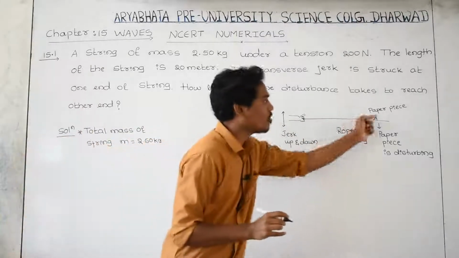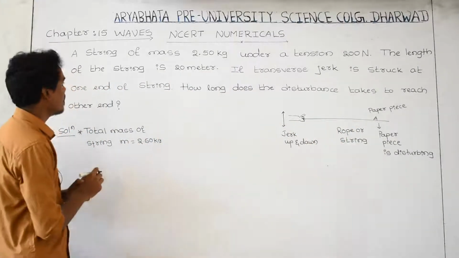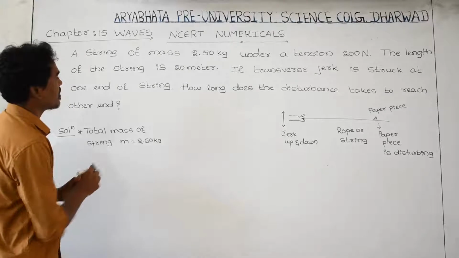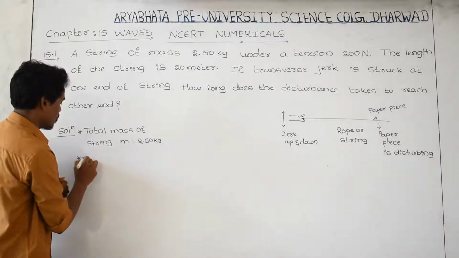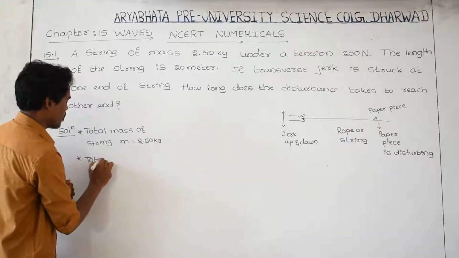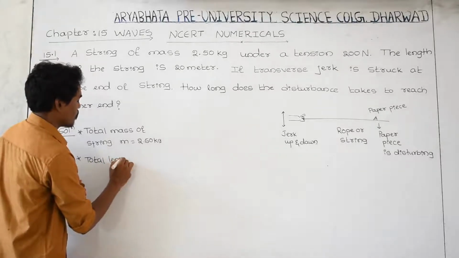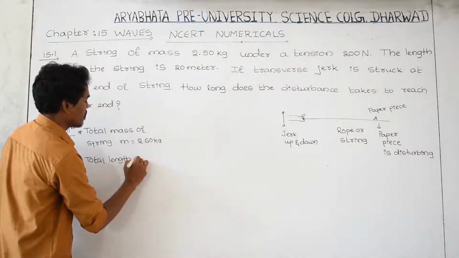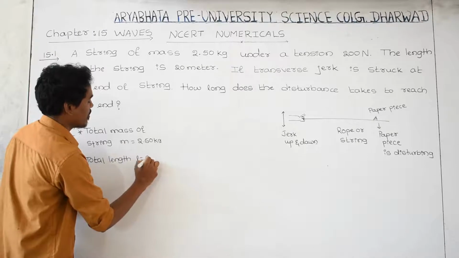And the total length of the wire is given. What is the total length? The total length is 20 meter. That is L is equal to 20 meter.